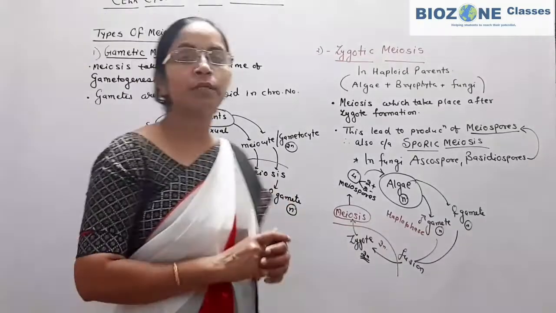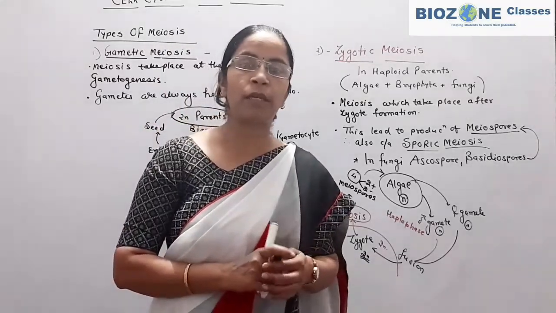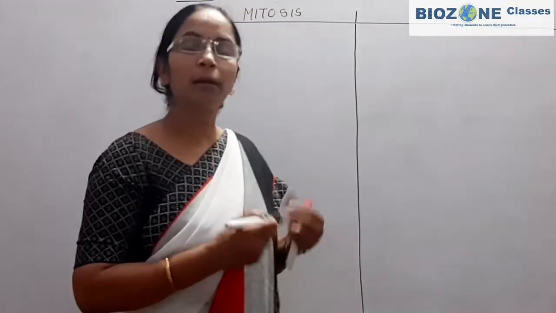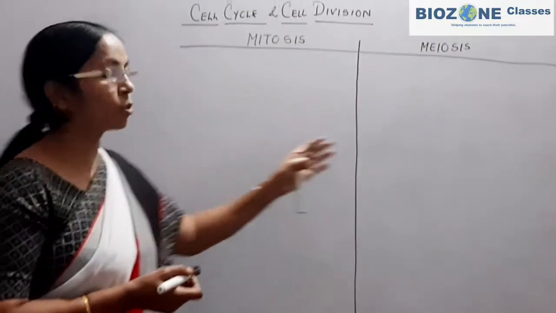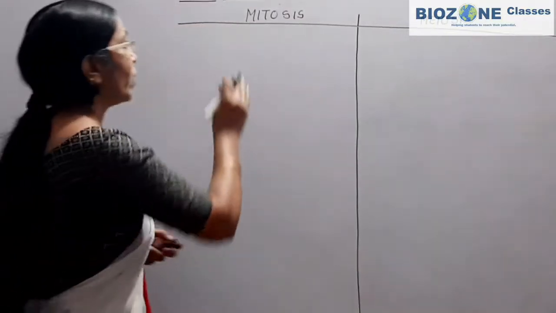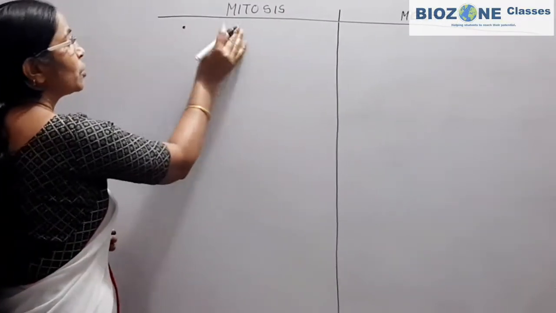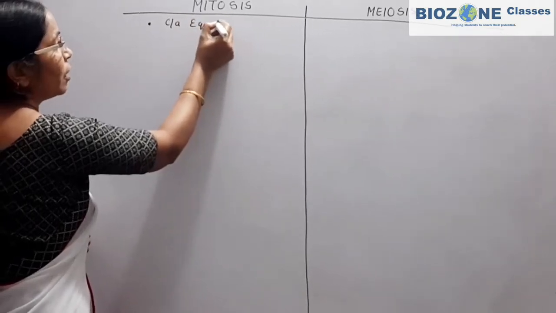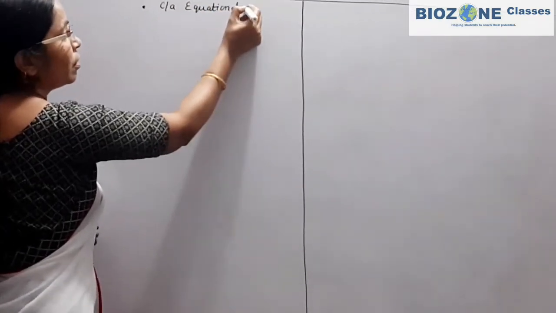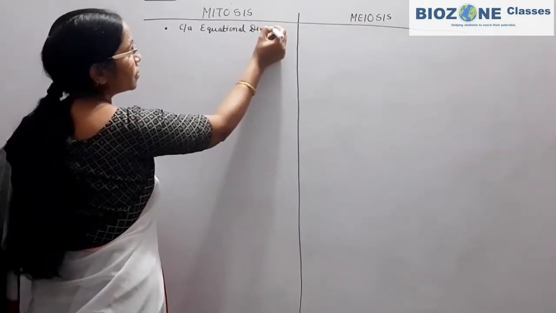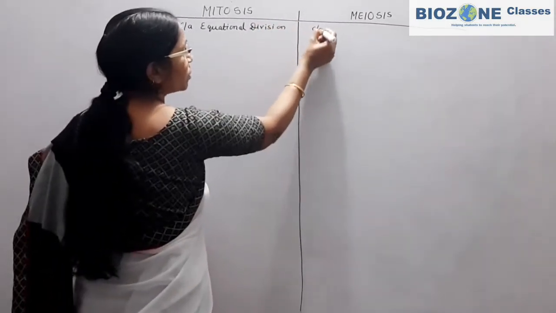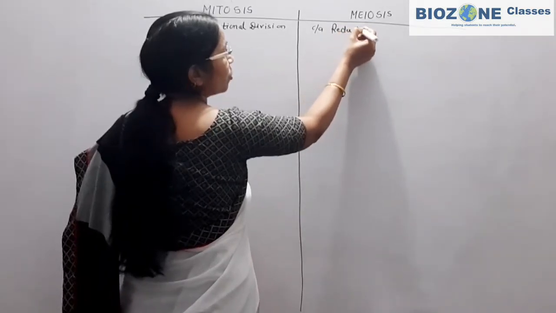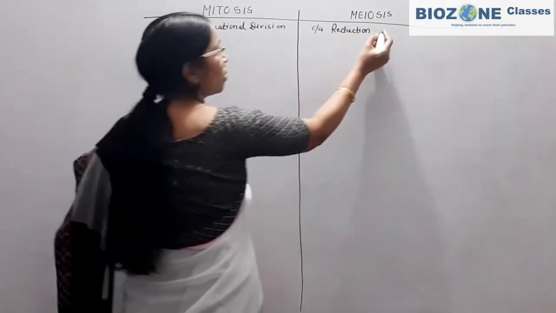Now we come towards the comparative analysis between mitosis and meiosis. Now we study the comparative analysis for mitosis and meiosis. When we come towards mitosis, you remember mitosis is commonly called equational division, whereas meiosis results in reduction of chromosome number to just half.